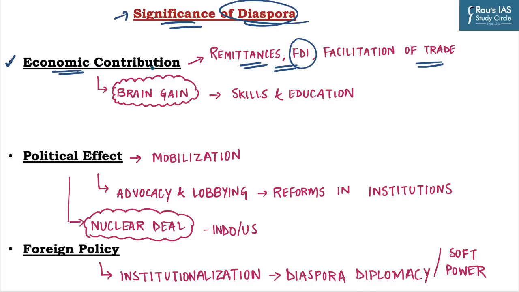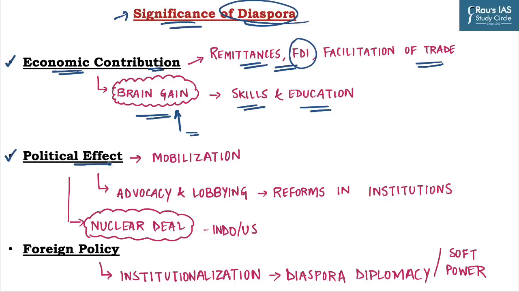The second point under this heading is brain gain. It is a phenomenon which occurs when migrants learn skills and obtain education abroad and then transfer their knowledge and skills back to their homeland. This knowledge transfer can be strategically utilized by the home country to mitigate the brain drain effect. It will also help in providing skills to young people who are motivated to go abroad for better economic opportunities. A classic example of this phenomenon is India's IT sector.